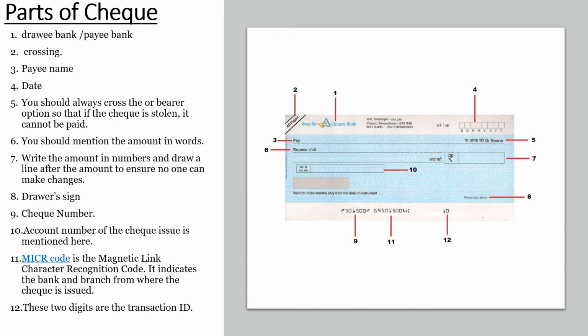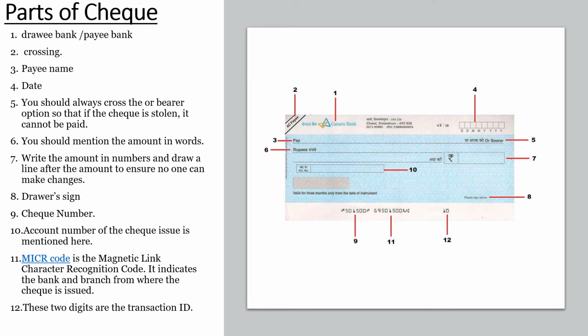Here the first one represents the drawee bank. Here it is Canara Bank. And the second one represents the crossing. That is, account payee is mentioned in between two parallel lines. And the third one denotes the payee name. That is the drawer will write the name of the person to which the payment is to be made. And the date represents the date when the check was being issued.